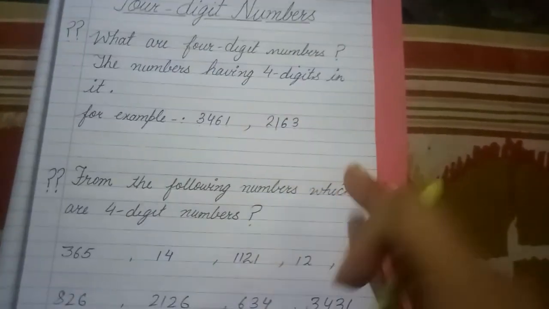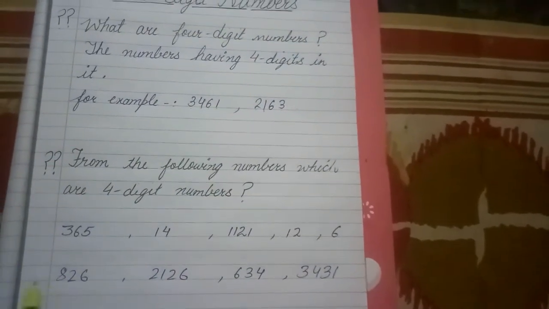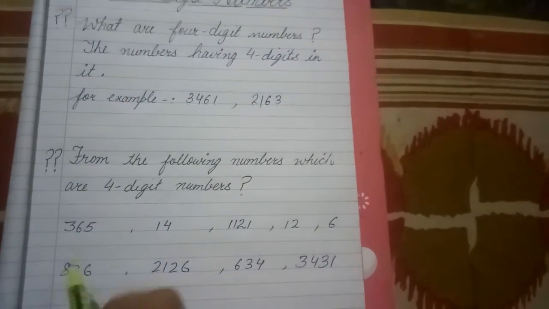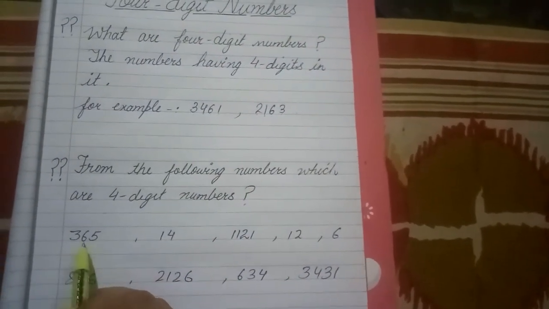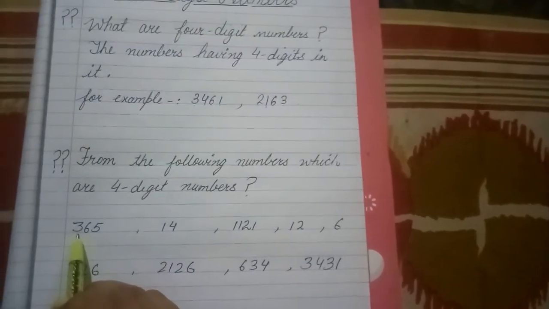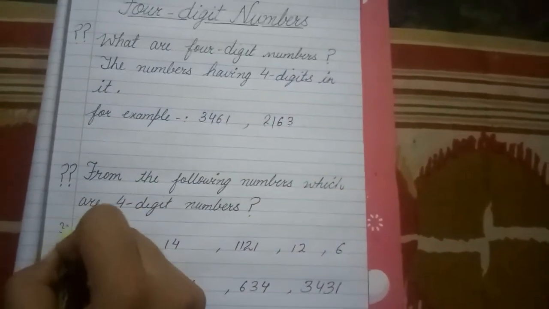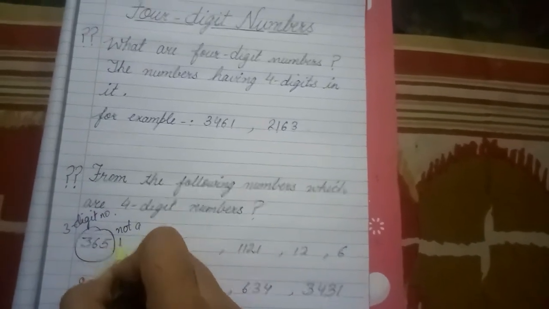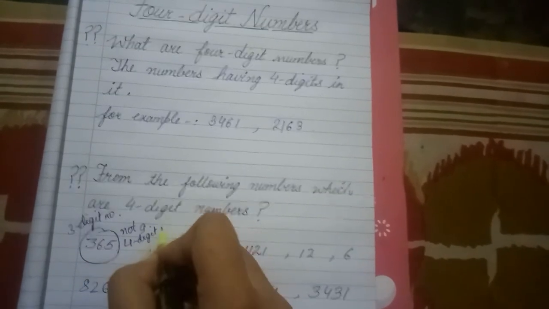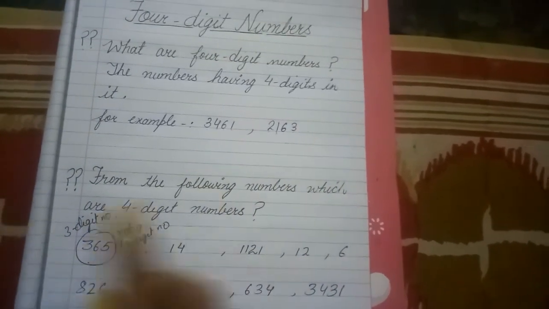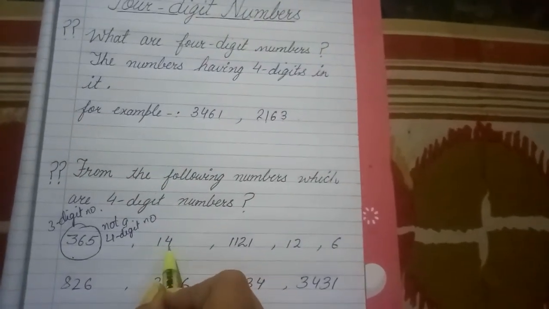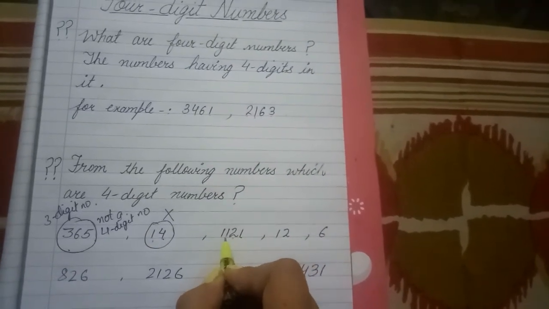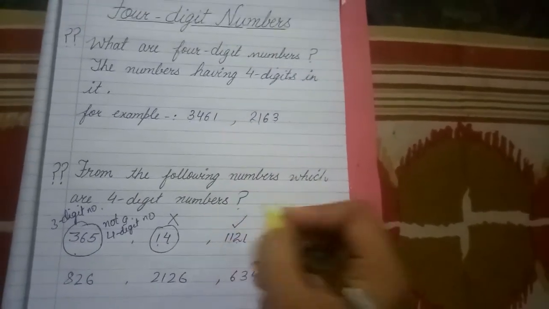So students, if I say from the following numbers, which are 4-digit numbers or which are not, can you find it? Let's do it. First is, count it, 1, 2, 3. So it has 3 digits. That means it is a 3-digit number, not a 4-digit number. मतलब ये 3-digit नंबर है, 4-digit नंबर नहीं है. और ये 1, 2, it is also not a 4-digit number. 1, 2, 3, 4. Yes, it is a 4-digit number.